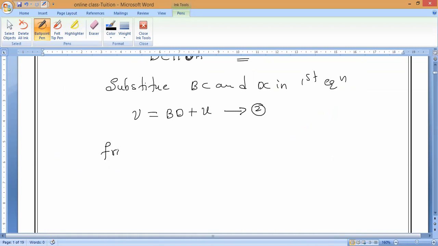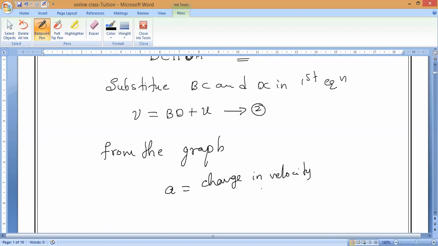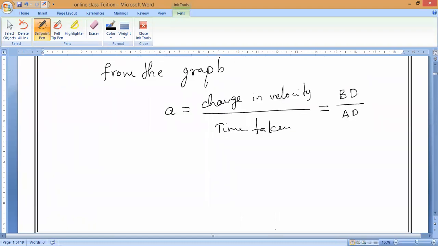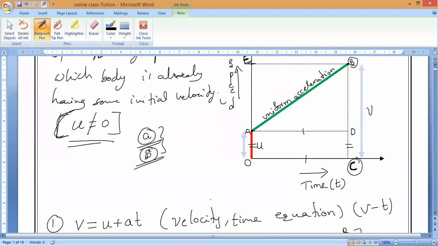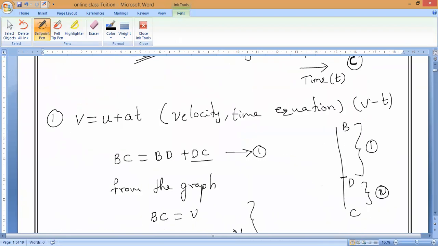Now, from the graph again, stepwise you have to do. From the graph, as we know, acceleration means change in velocity divided by time taken. Change in velocity is BD. What is the time taken? Time taken is AD. Again, as we just studied, AD is parallel to OC, which is equal to time.